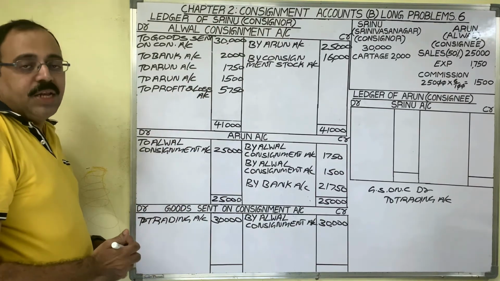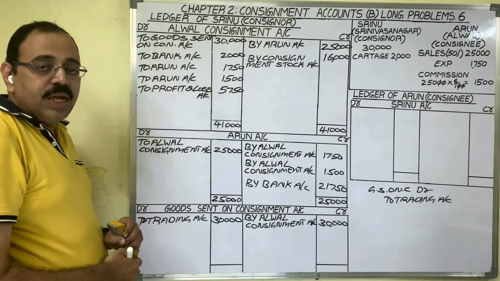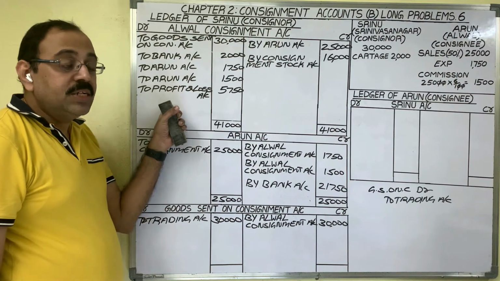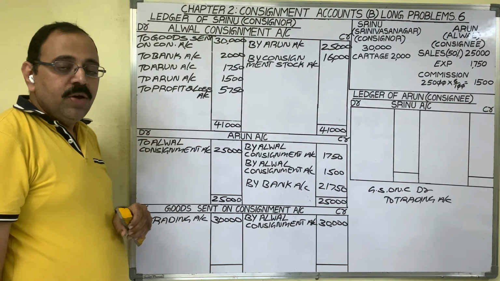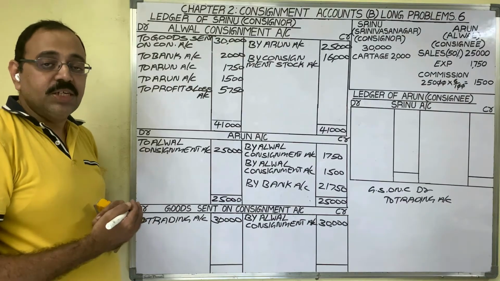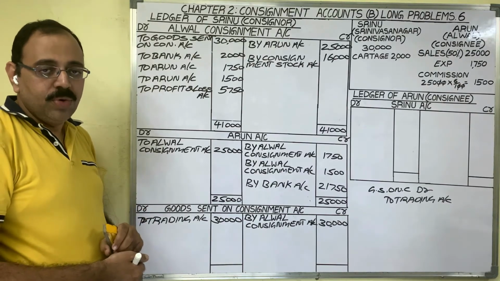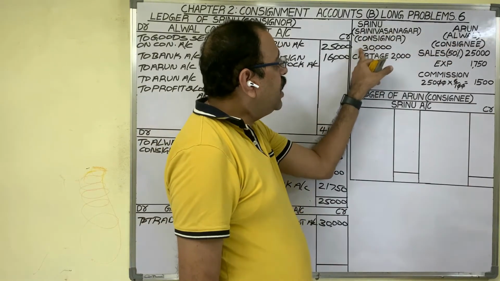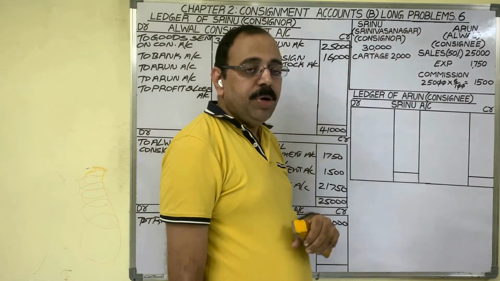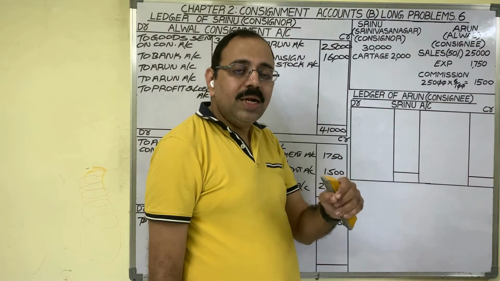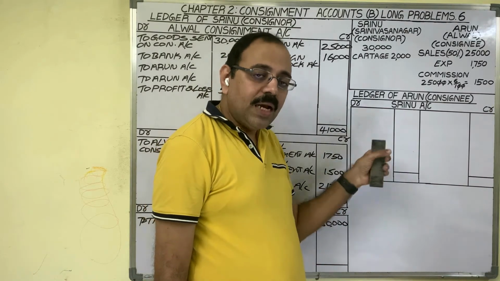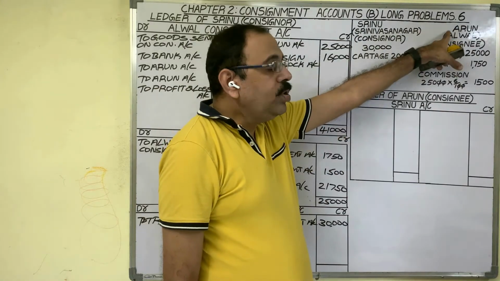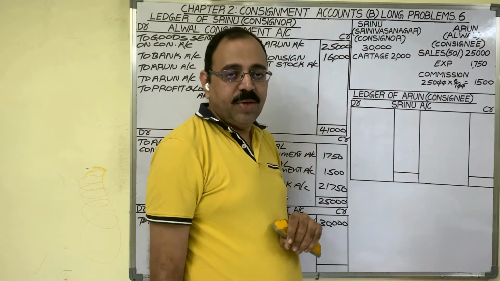Now come to consignee's books. Journal of consignee and ledger of consignee. As we are writing transactions in consignee's books now, we should analyze all these transactions from consignee's point of view. Let us see the first transaction. Arun received 30,000 worth goods on consignment basis. He records that in stock ledger, not in consignment accounts. So for this 30,000 in Arun's books, we need not write any entry.